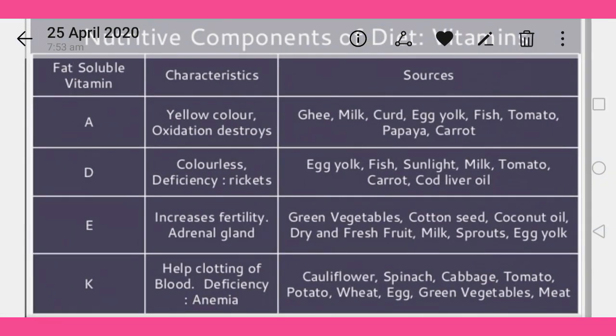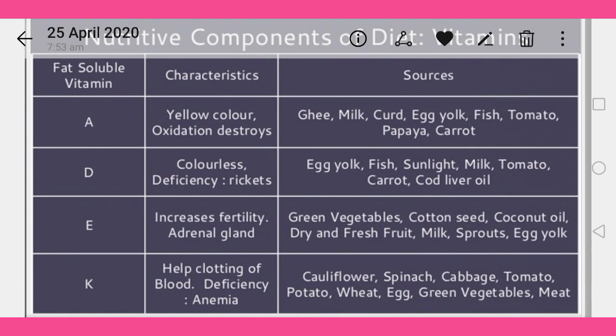Nutritive component of the diet, the vitamins. Here also vitamins are classified in various categories. The first one, fat soluble vitamins. As you know, the fat soluble vitamins are A, D, E and K. And what are the characteristics of these particular vitamins and the sources of these vitamins?